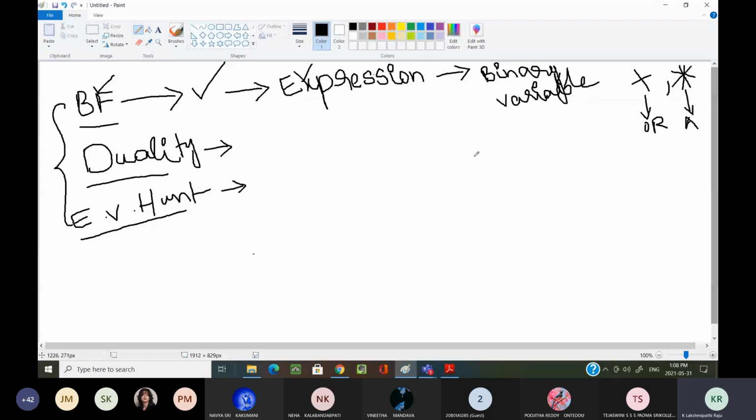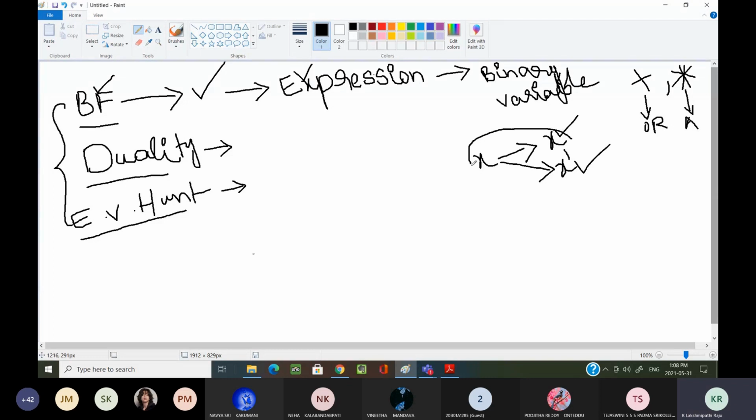Let us consider x as one binary variable. It has two states. What are the two states? One is its normal state, which we call simply x. The second is its complemented state, which we call x complement or x dash. Every binary variable has only two states, x and x complement.